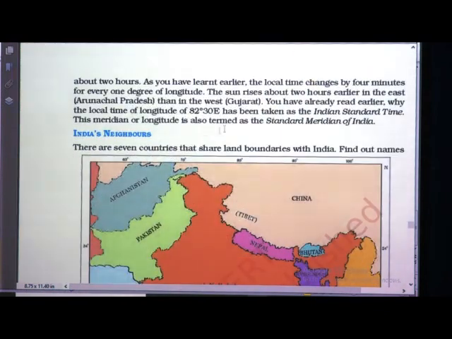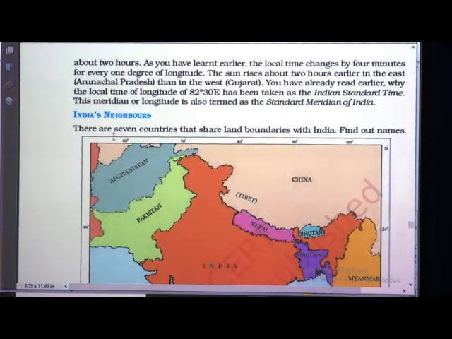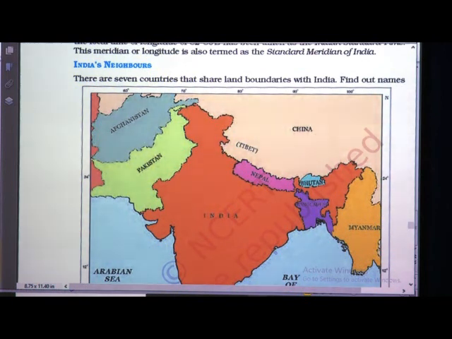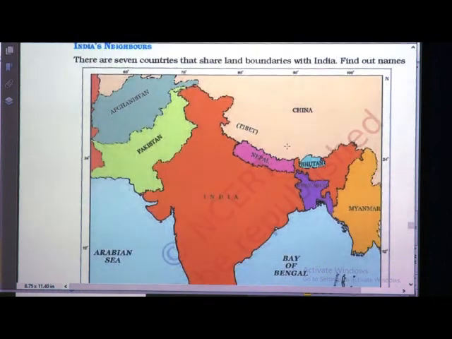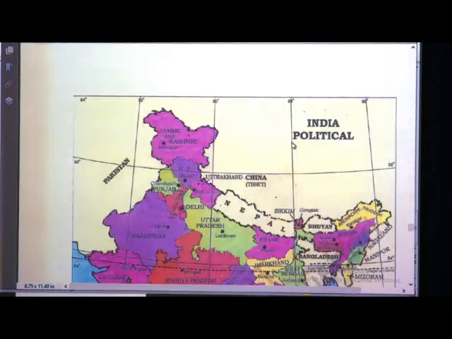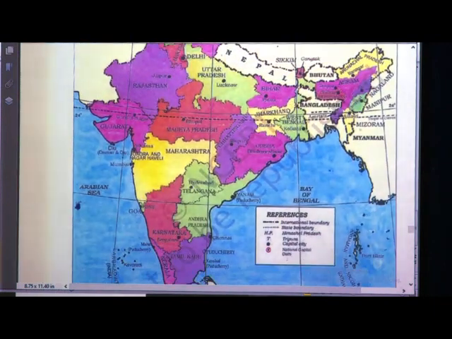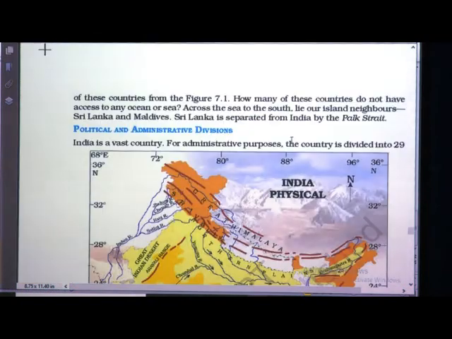Now, we will see India's neighbors. There are 7 countries that share boundaries with India. Now, you can find out which countries are our neighbors, children. From this map, find out the countries that share boundaries with India. Now, we will see how many of these countries do not have access to any oceans or seas.